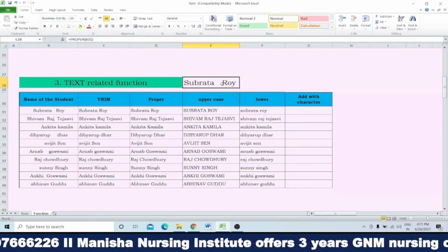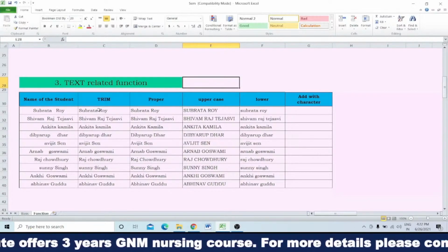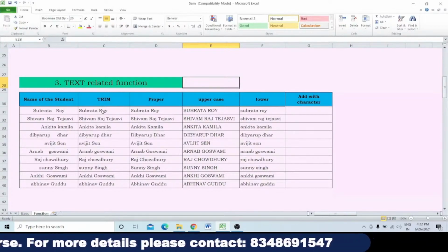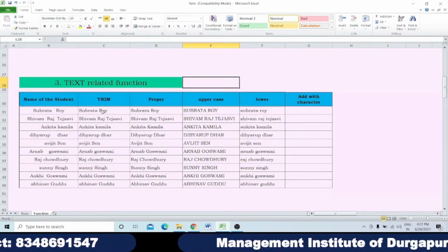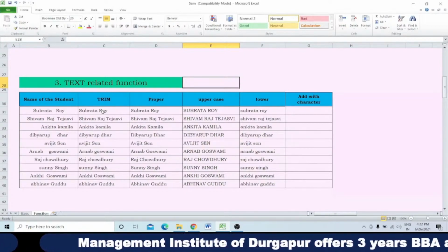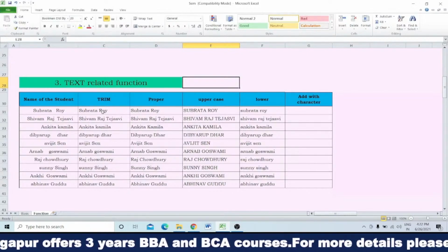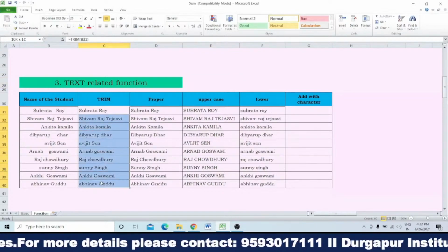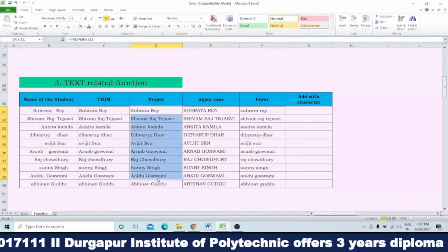So before doing anything, first you will make it trim. If there are any extra spaces, they will be removed. Because before using any formula within the text, you have to first trim. If you do not trim, then it will be difficult. Sometimes some formulas will not work properly. So first is the trim, you have to do the trim. After that, according to your requirement, you can make it proper.